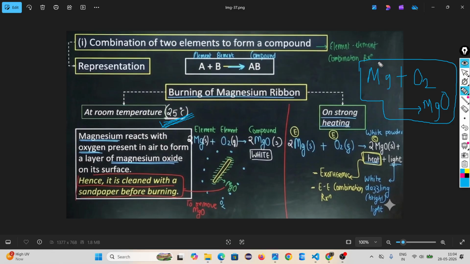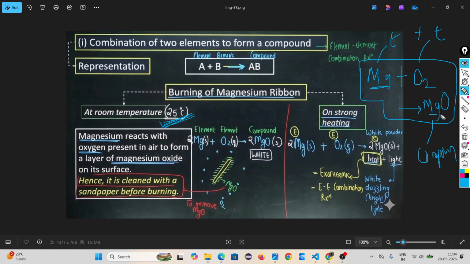Look, magnesium is an element. Oxygen is another element. Element plus element to form a compound. Magnesium oxide is a compound. First, this is the skeletal reaction. We have to make it balanced. How many magnesium atoms are there?